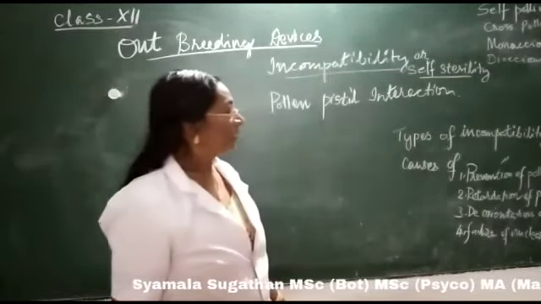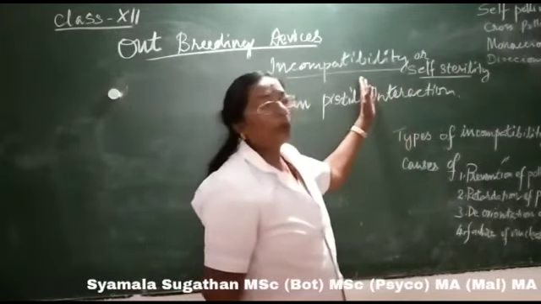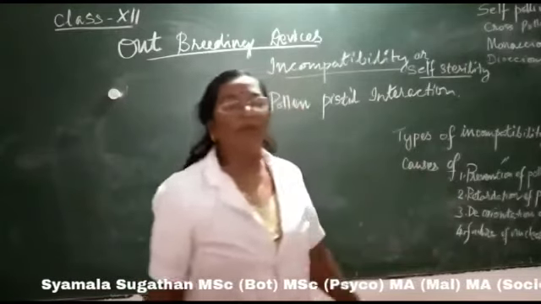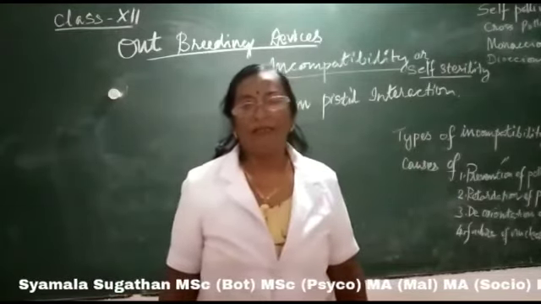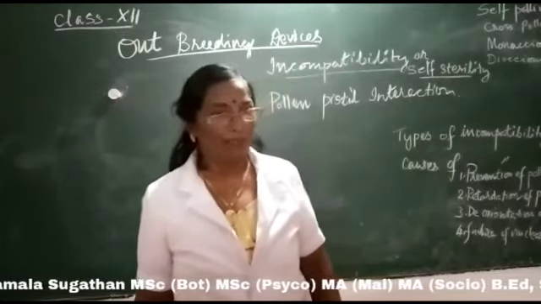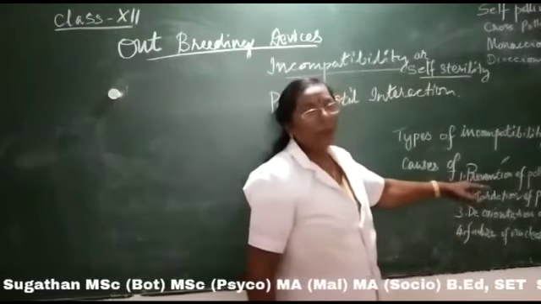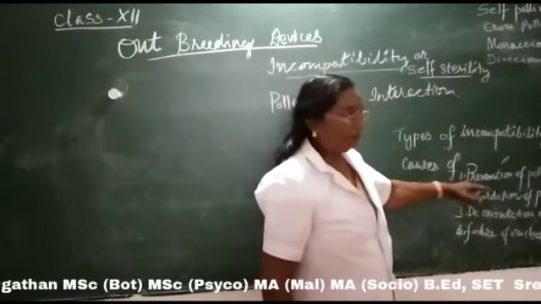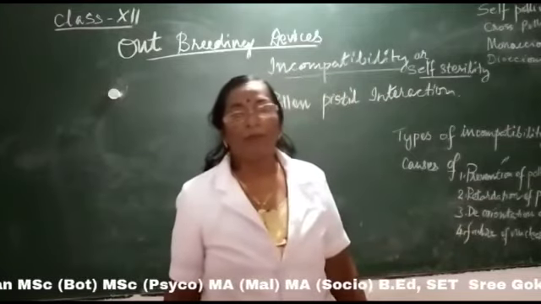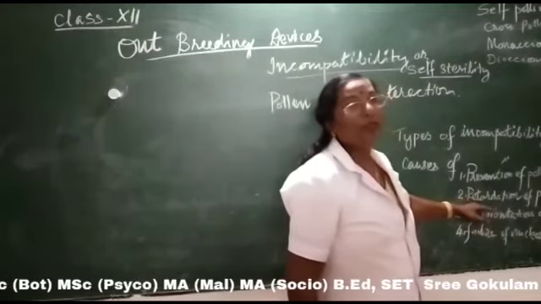Now there are different causes for incompatibility or self-sterility. The different causes are based on prevention of pollen germination, that is the pollen grains do not germinate at all on the stigmatic surface of the same plant, or failure of germination of pollen grain. In the second case the pollen is germinating but the pollen tube is not growing properly, that is retardation of pollen tube growth.